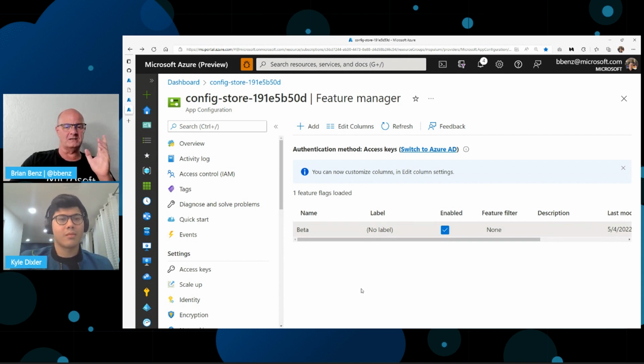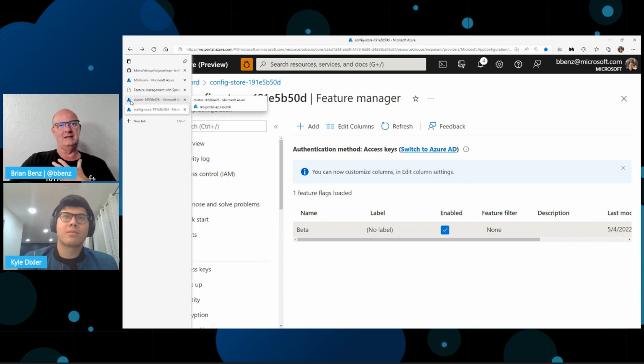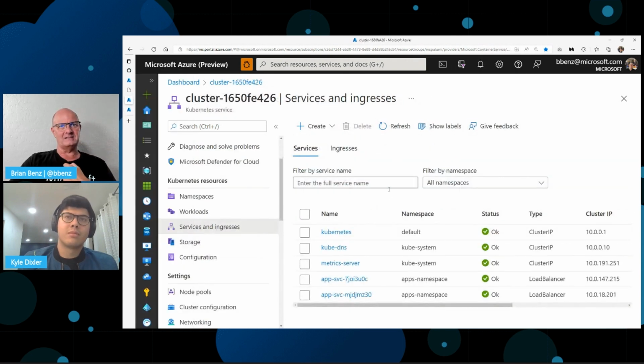I like to use this demo because it shows you connecting to something. Usually, a Hello World demo is just not a great one to me because it's not what you implement in a real world situation. You need to connect to something. So I connect to the feature manager here. It could be a database, could be whatever, but generally you need connection strings or something on the back end when you're building an application, at least a couple tiers. And then it's actually deployed into a Kubernetes cluster.